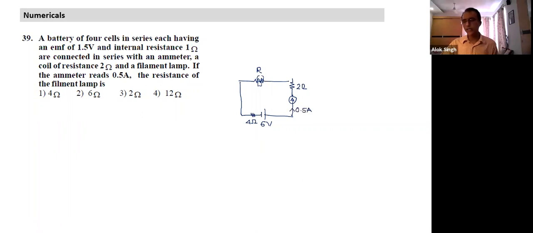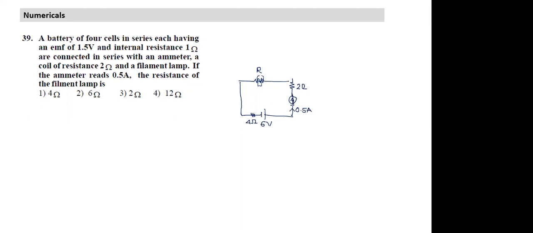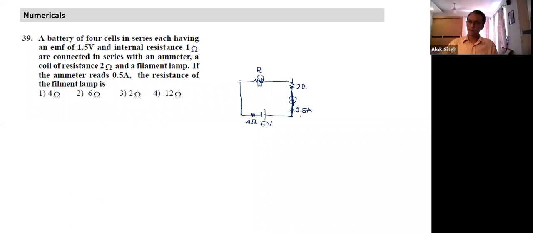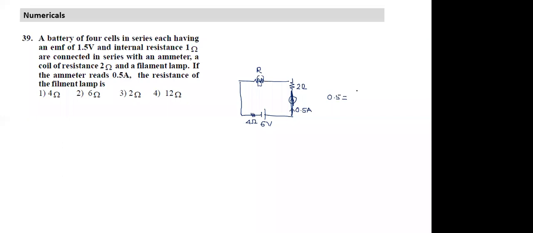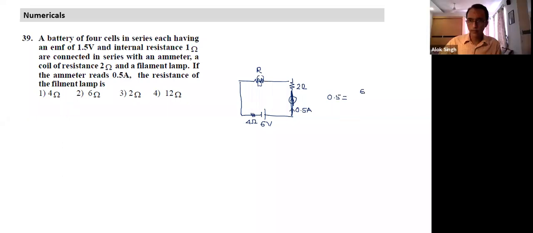Can I find the value of R here? Srishant, can you find the value of R? What is the role of the ammeter? Nothing. The ammeter has 0 resistance. It only tells you the value of current. We can ignore the ammeter. Now this is a circuit. We have to find R if current is given. It's very easy to find. So what is R equal to? EMF divided by total resistance. EMF is 6 and resistance is 4 plus 2 plus R. Okay, so fairly simple one.